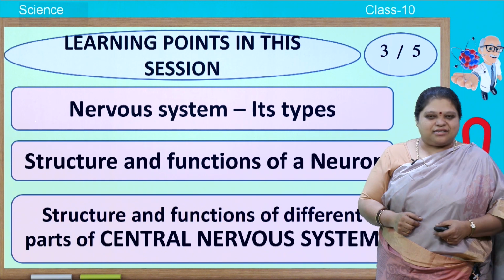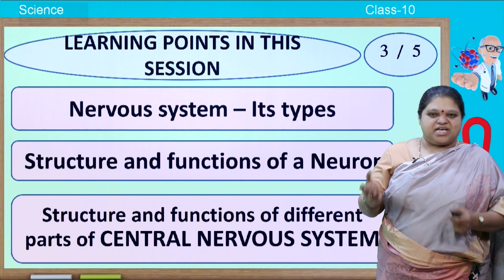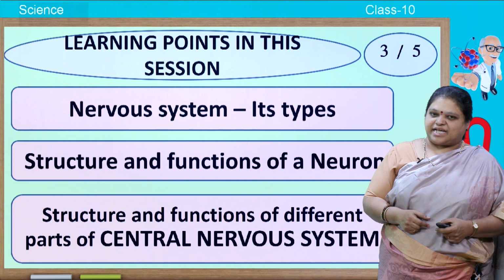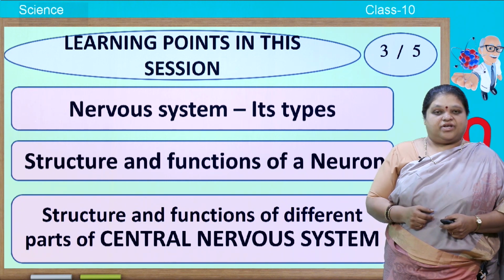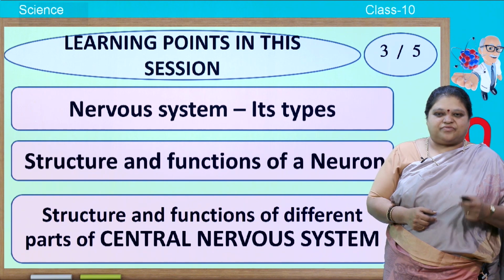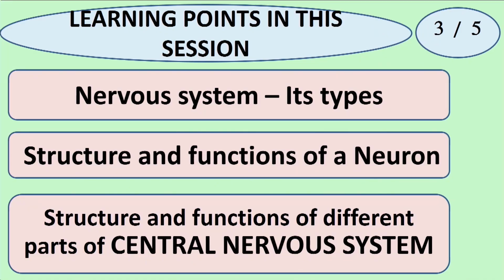So in this session what we will be studying is basically about nervous system and its different types. We will also study about the structure and functions of a neuron. We will also study the structure and functions of different parts of central nervous system. So welcome to this session.